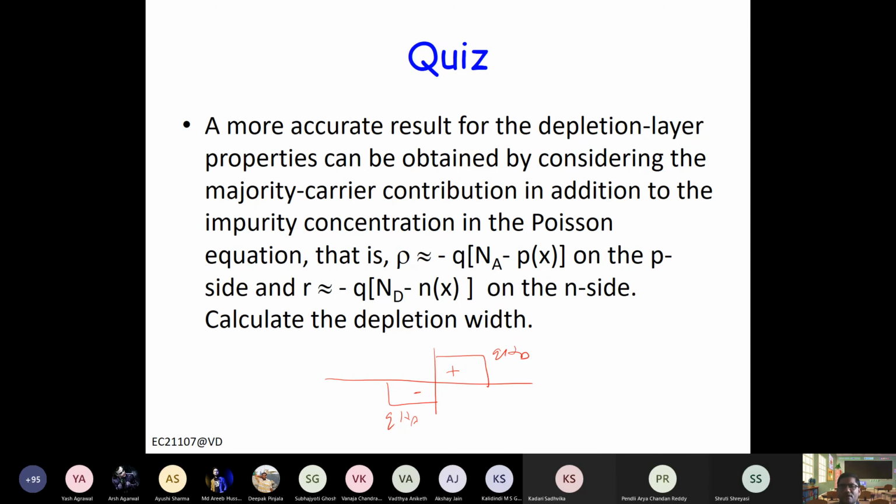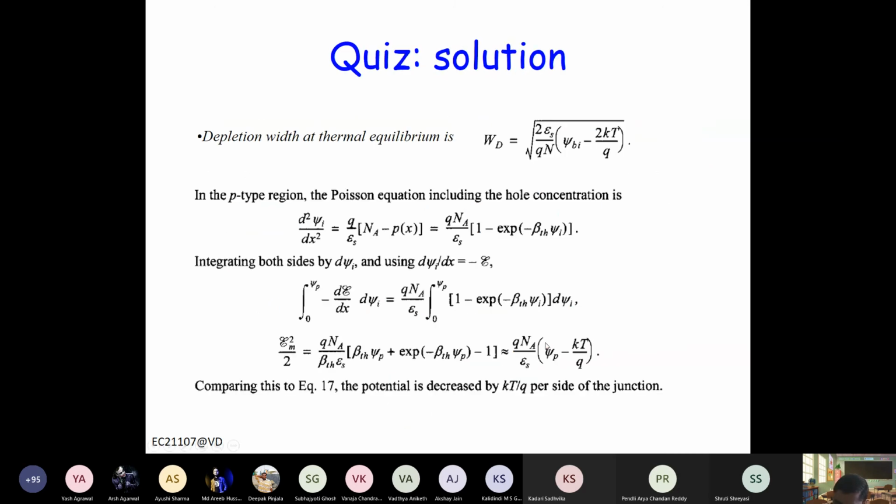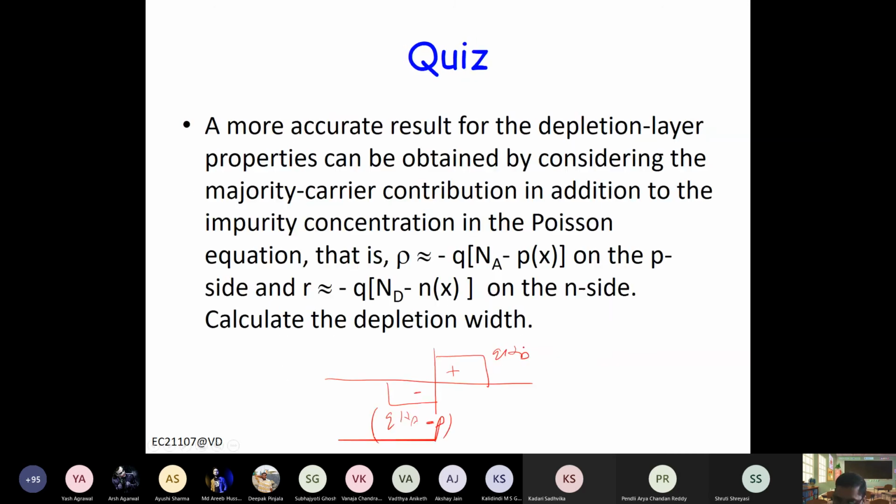So a more realistic picture will be if we include the carrier concentration here also, right? So instead of this Q Na, we write Q times Na minus hole concentration, because this minus charge, you remove the hole concentration, right? And here you write Q times Nd minus electron concentration.